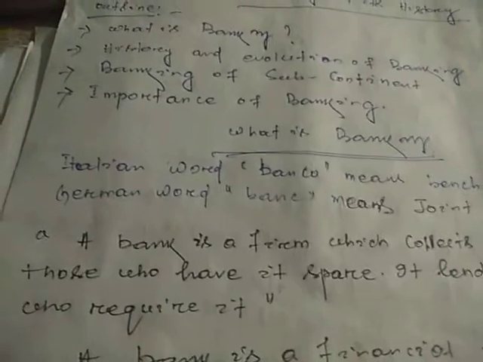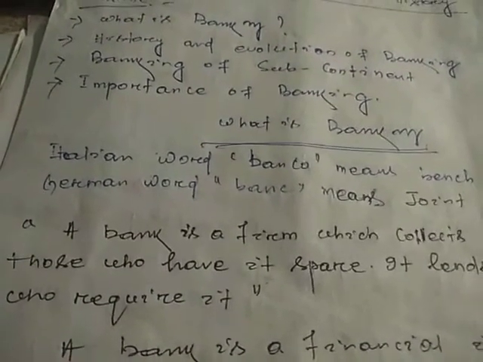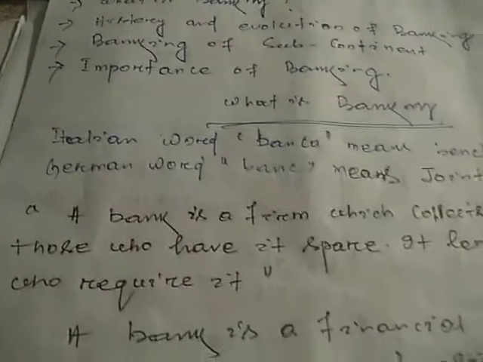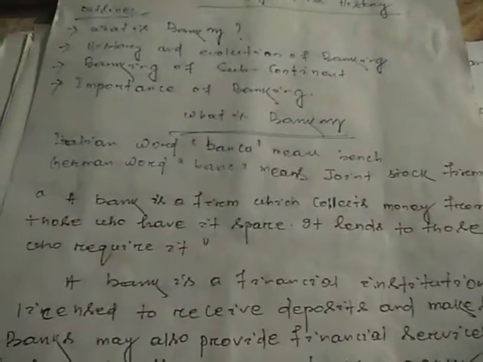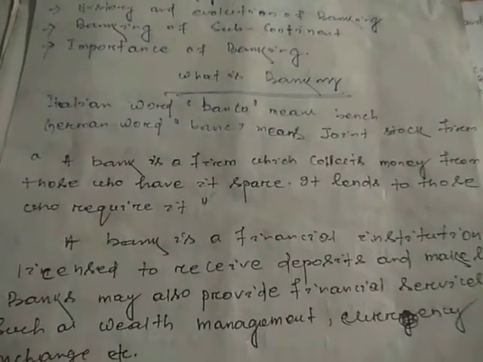So a bank is just a mediator, an intermediate firm, or you can say an intermediate concept. It collects money from the public and lends it to specific people who require it.